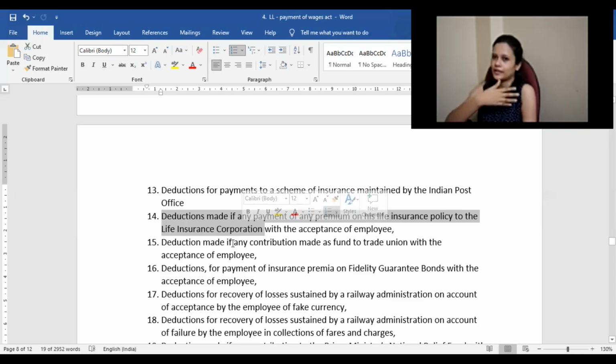Once an employee died, his legal heirs found out that payments were not made and the policy had lapsed. Then a case was filed against LIC, and LIC said that we are not responsible, because the employer is like the agent for his employees. So those also come under this, right? The employer was deducting from the salary and had to give it for the premium. Those will also be included.